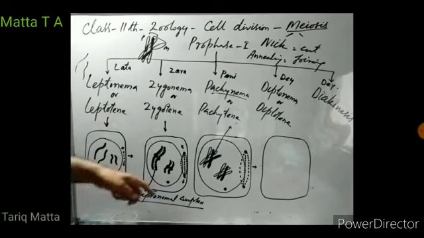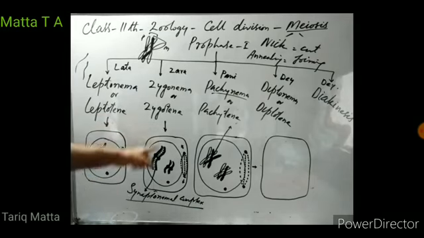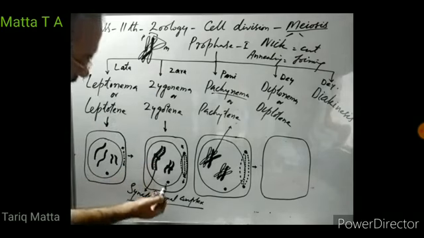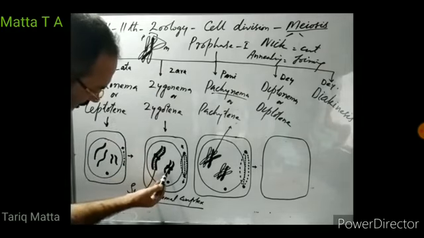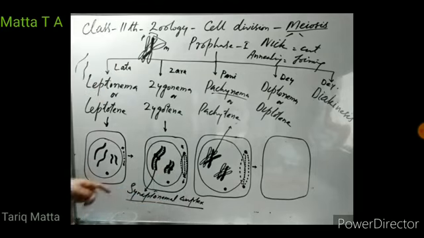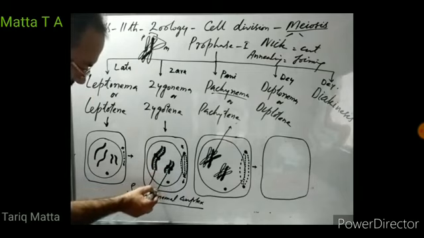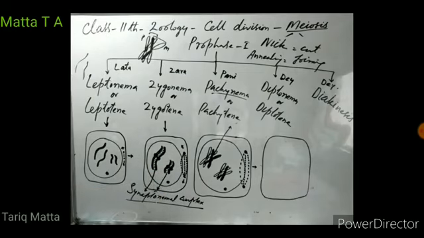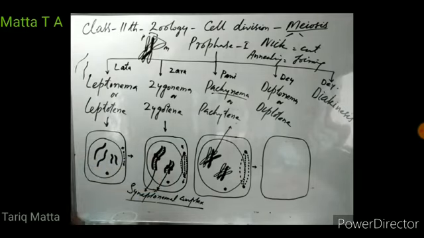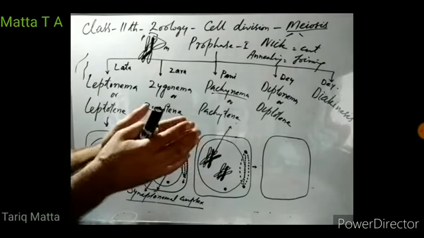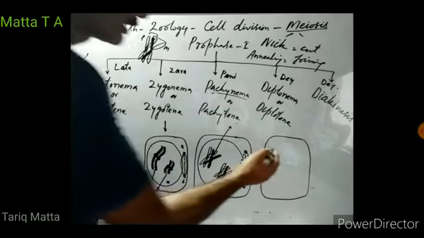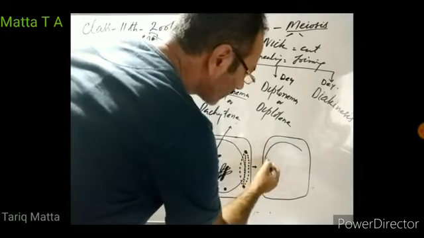So when homologous chromosomes formed pairs, these pairs were held together by small protein threads, a small protein network formed in between them. This small protein network was known as synaptonemal complex. So these synaptonemal complex proteins were holding the homologous chromosomes together. Now what happens in diplonema or diplotene? The homologous chromosomes start moving away from each other.